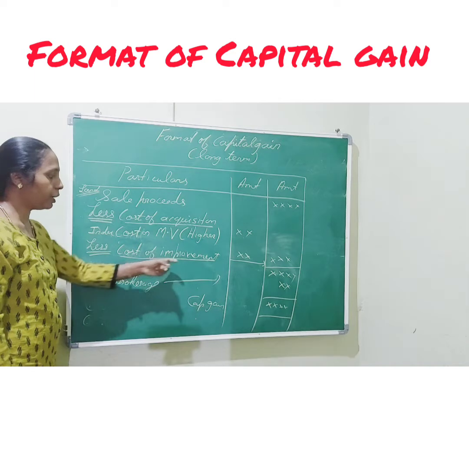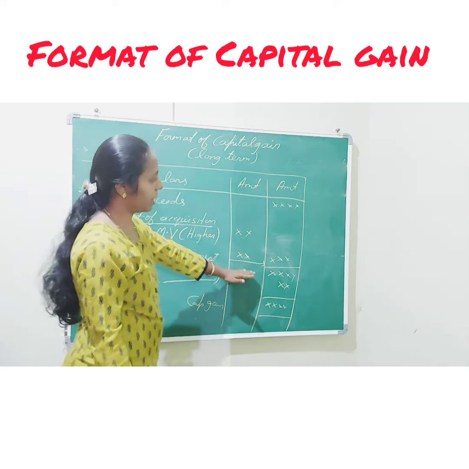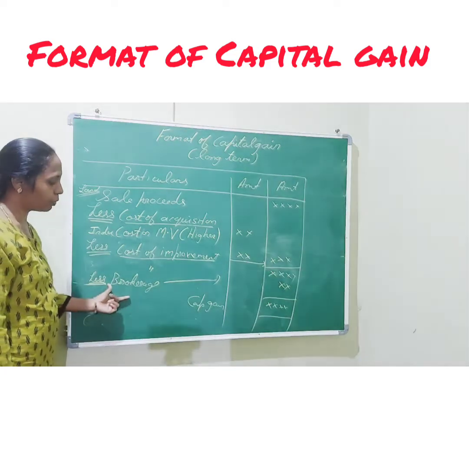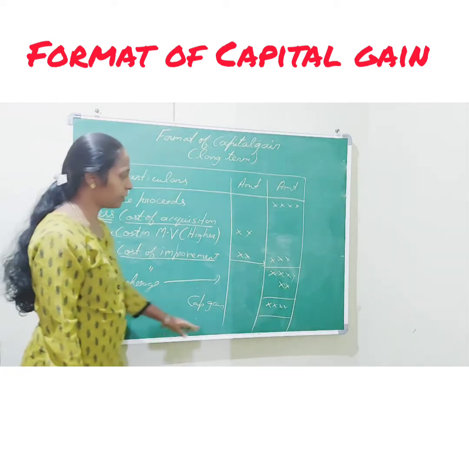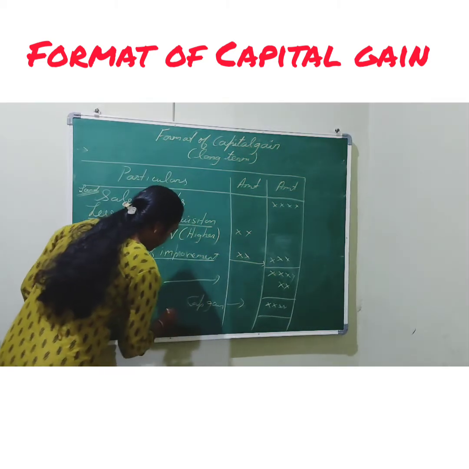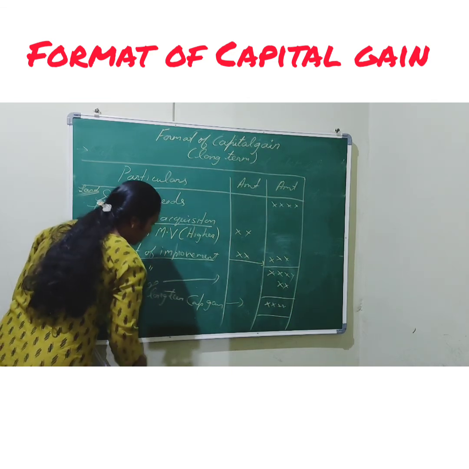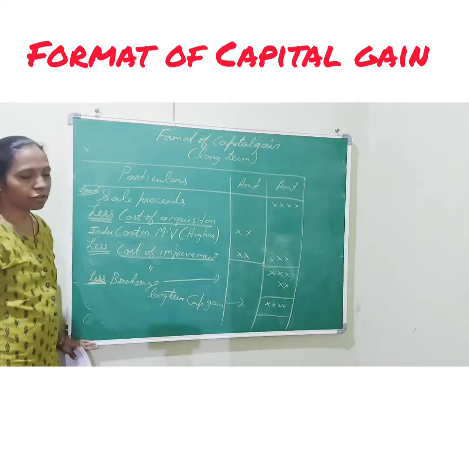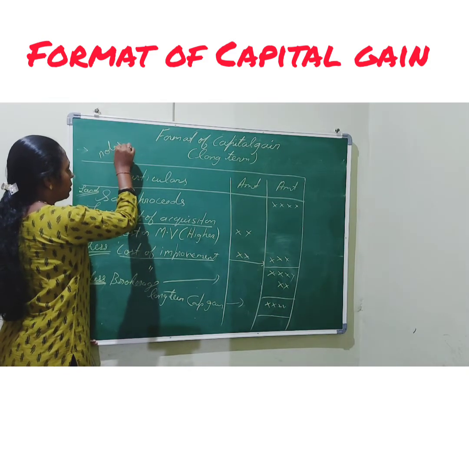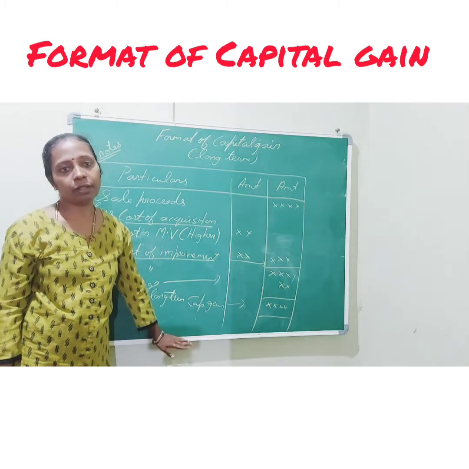Then less cost of improvement. For improvement, again we have to do a calculation. After the calculation, you have to write both the amounts here after adding, and deduct them from the sale proceeds. Then the balance will remain. Then if any brokerage charges are there, that has to be deducted from your amount, and the remaining amount is nothing but capital gain. What type of capital gain? It is long-term capital gain. Okay, so this is the theory part of capital gain, and I will be sending you notes regarding this. The detailed format is there in the notes. You go through that. I hope you have understood. In the next part, I will be telling you regarding the problems.